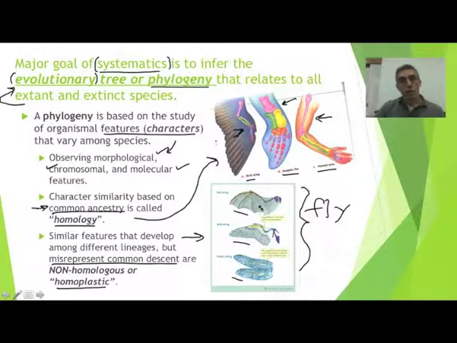Now, of course, if you look at the structure of each wing, it's a little bit different, right? And so the way that those wings actually developed was strongly influenced by the environment that they happened to live in. So those would be considered homoplastic. We do not have a common ancestor between these three organisms. So you can't consider these homologous characters. They're only homologous if they have a common ancestor. All right, so these are homoplastic, and these are going to be homologous.